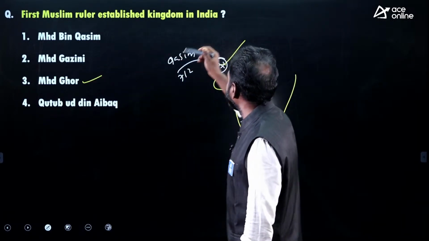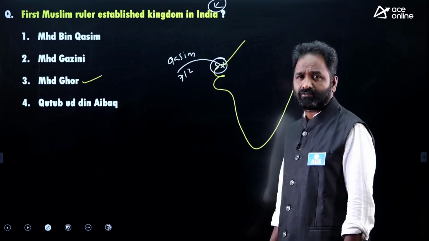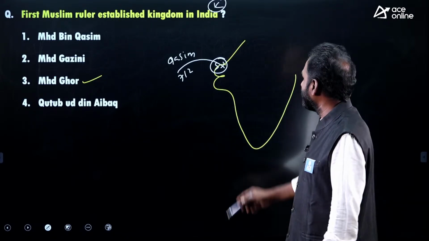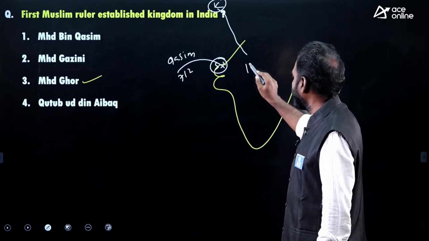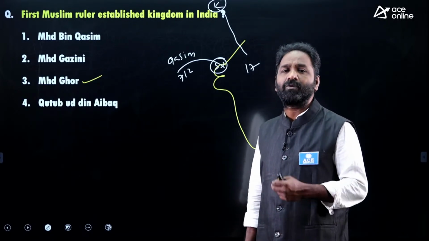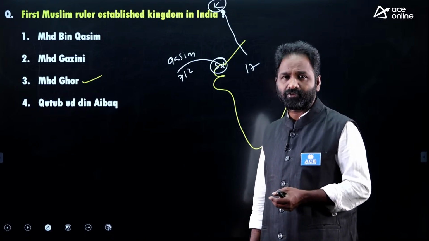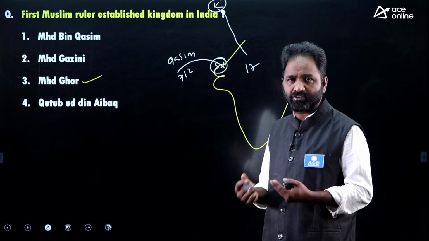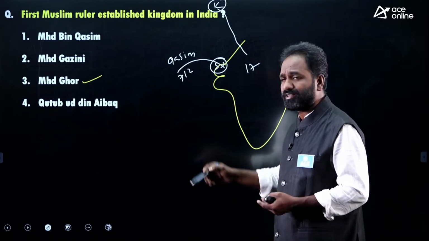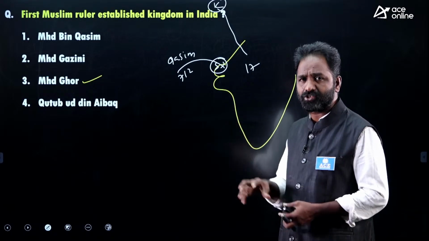Later, Muhammad Ghazni came to India from Afghanistan, from the Ghaznavid dynasty. He invaded India nearly 17 times. He defeated many Rajput kings, especially Anandapala, and he also invaded the Somnath temple. So he defeated the Rajput confederation also.